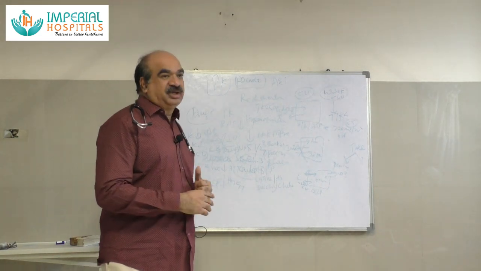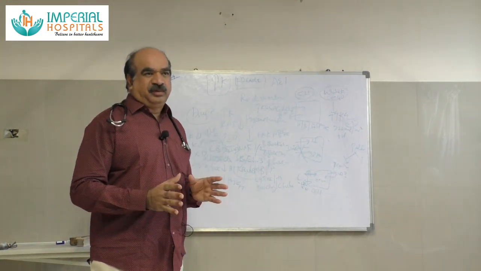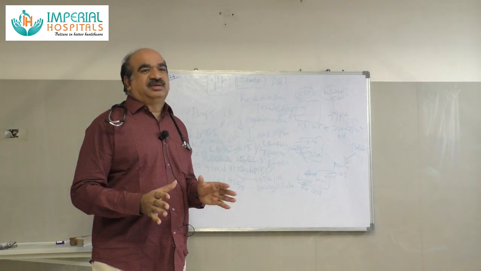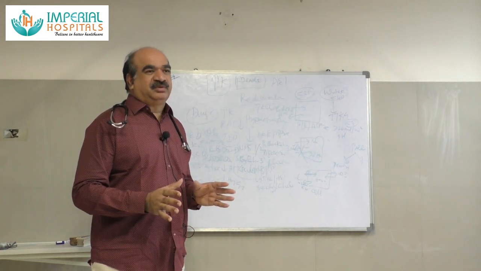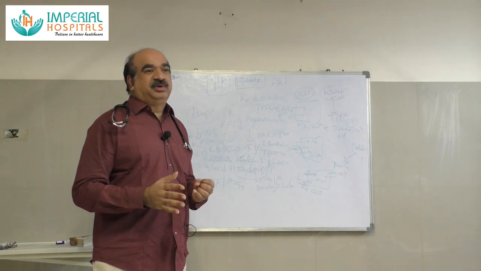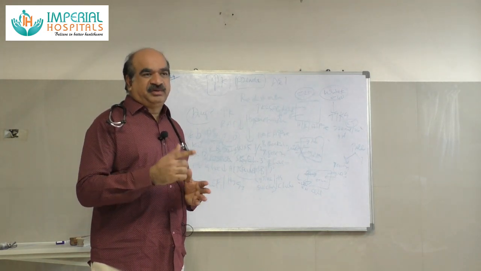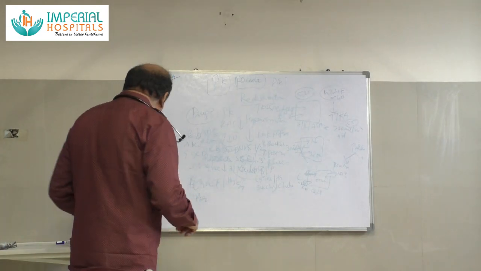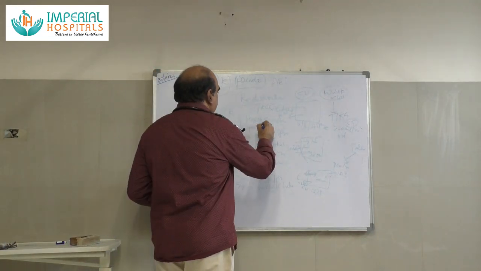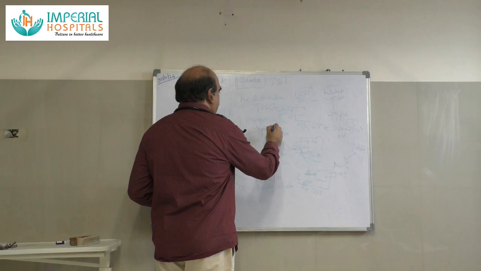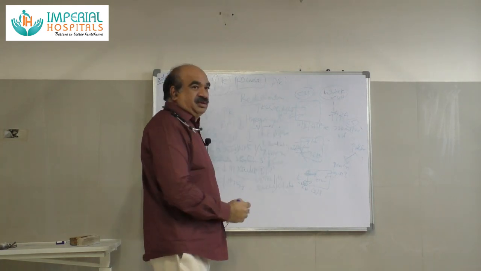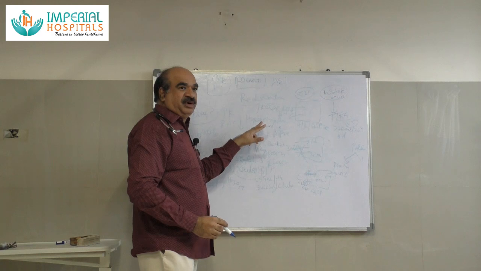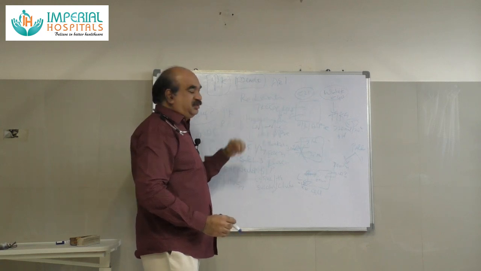How do you manage hyperkalemia? There are three main goals. Hypokalemia can be tolerated, but hyperkalemia more than 6.5 is an emergency. With hyperkalemia, initially there will be T wave change, peaked T waves. With 5.5 to 6.5, there will be T wave changes, P, QRS, T, again P, QRS, T. Okay? Always start with T, the peaked T wave. From 5.5 to 6.5, peaked T wave.